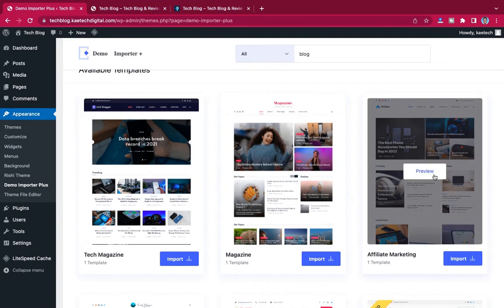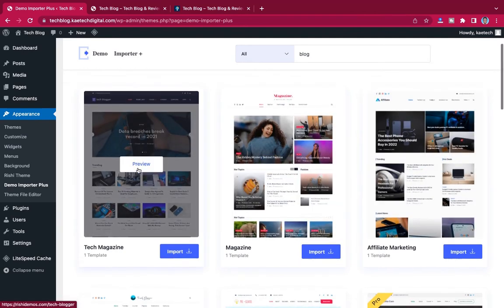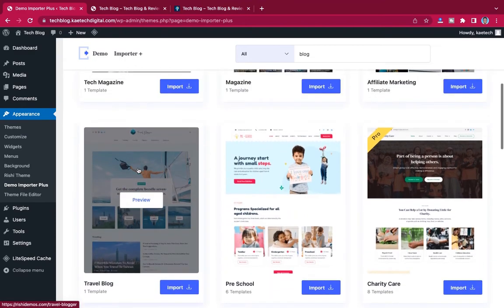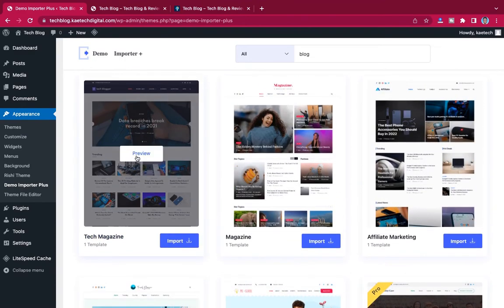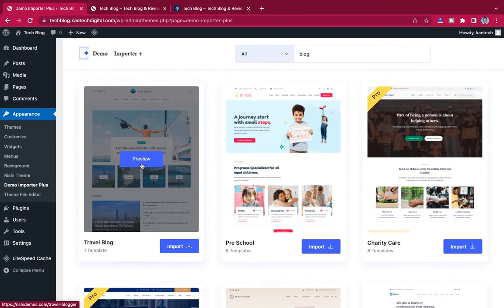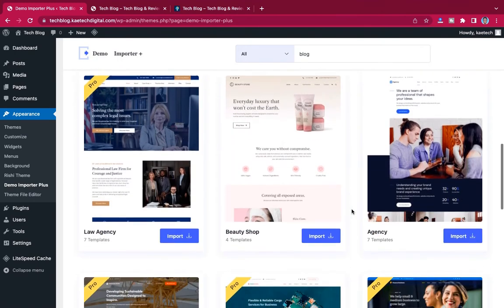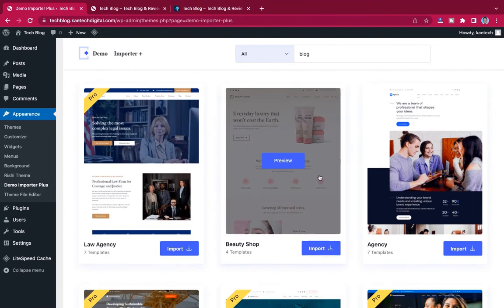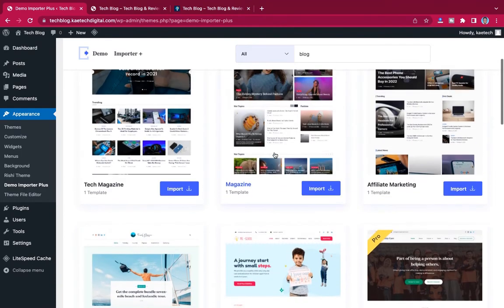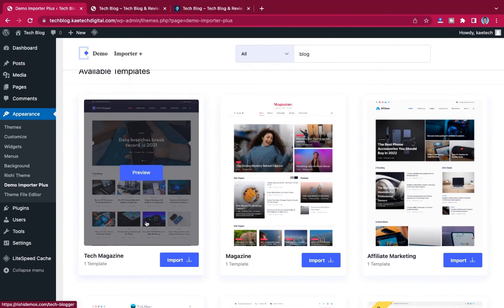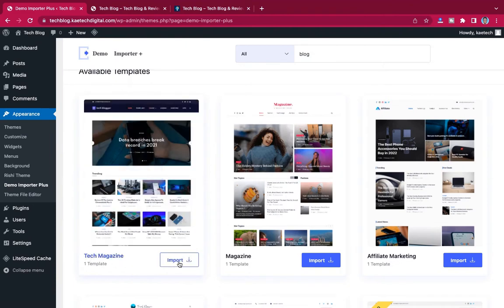There is also another one, which is affiliate marketing, over here. But this is what we are going to use for our money making blog. Now you see there is a travel blog, there is also a preschool blog. There are a lot of them. All the free versions, beauty shop, agency, all of them are free, but we are going to choose this one. So what we are going to do is click on import.